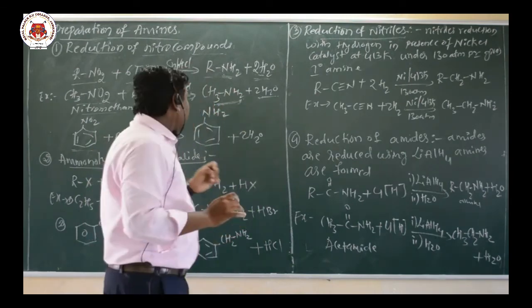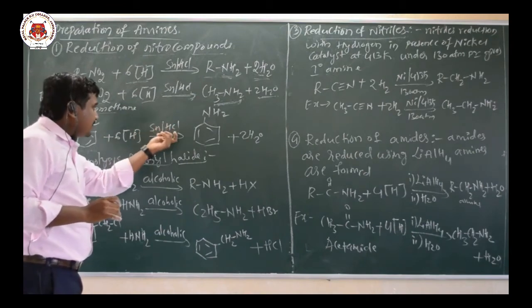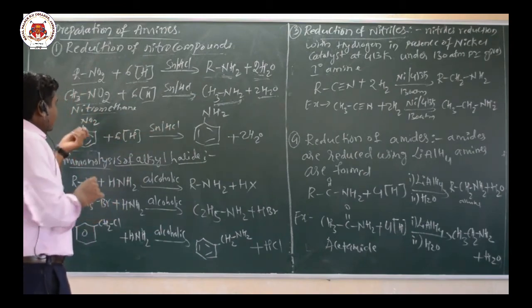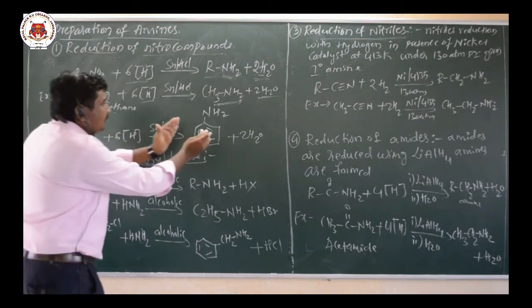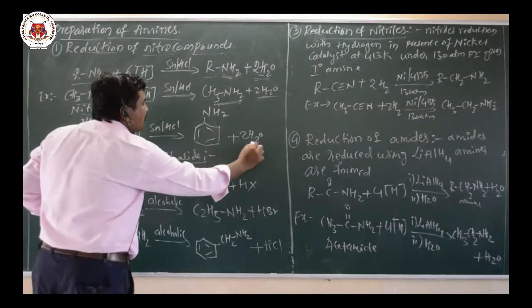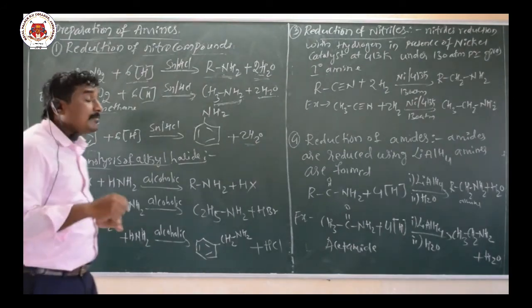Now the nitrobenzene heated with tin in concentrated HCl undergoes reduction, so there is addition of 2 hydrogen atoms, which becomes aniline plus removal of 2H2O. The second one is aminolysis of alkyl halide.